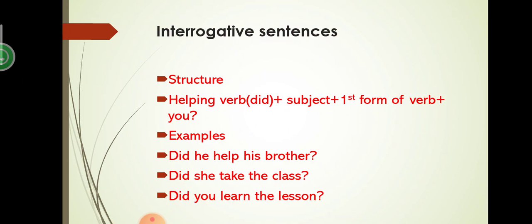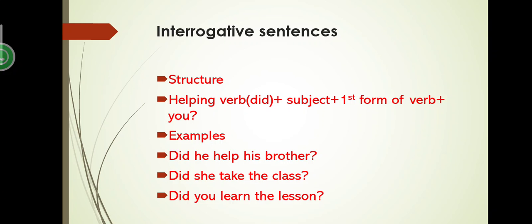Now move towards its interrogative sentence structure. So in interrogative, we add the helping verb in the start. So did is the helping verb. So we will write did in the start, then the subject, and then the first form of verb, and in the last comes the object. Like, did he help his brother? Did she take the class? Did you learn the lesson?